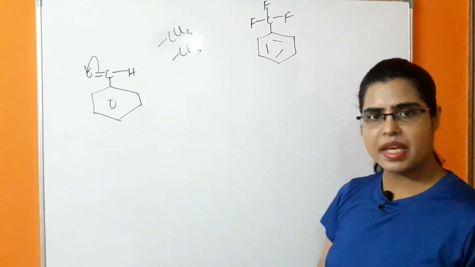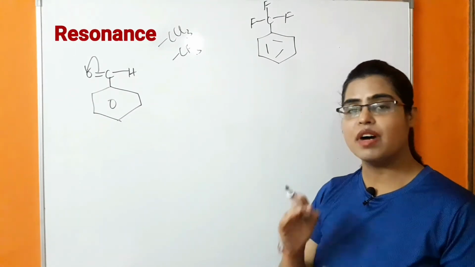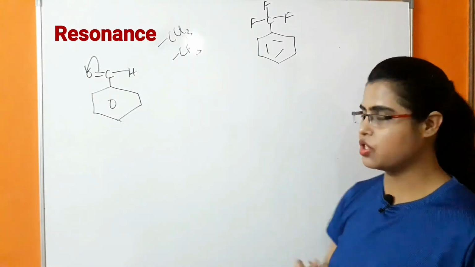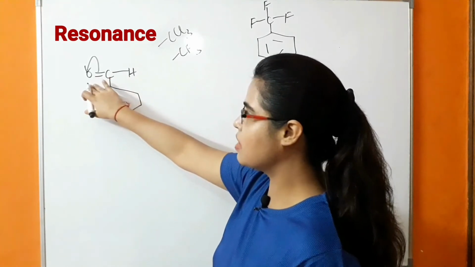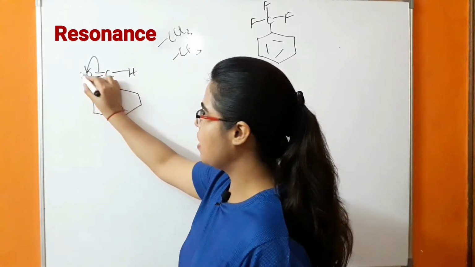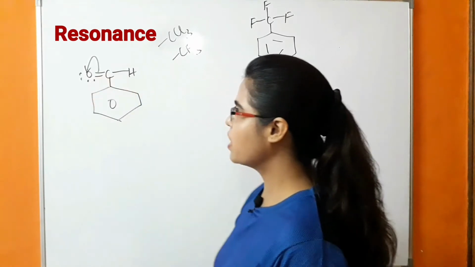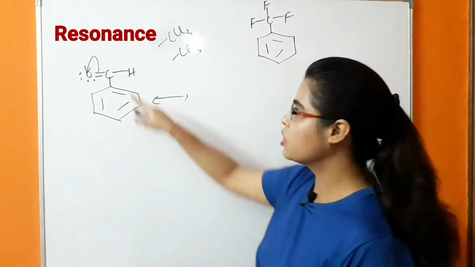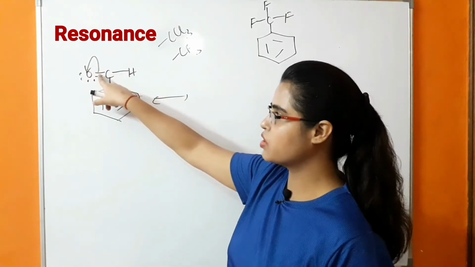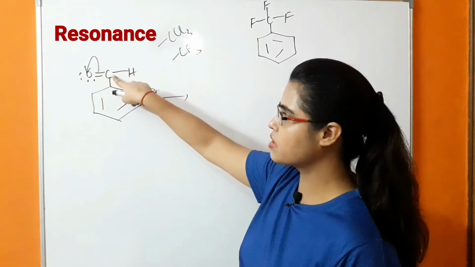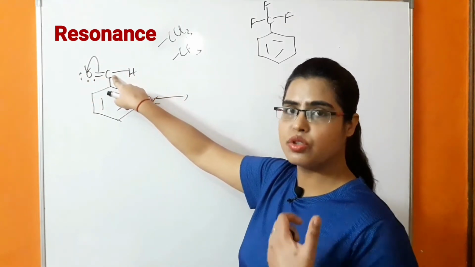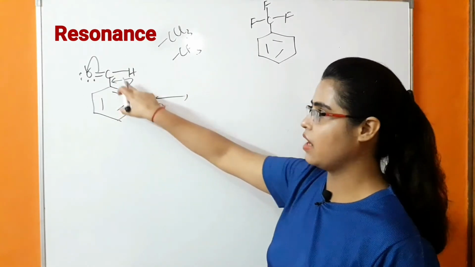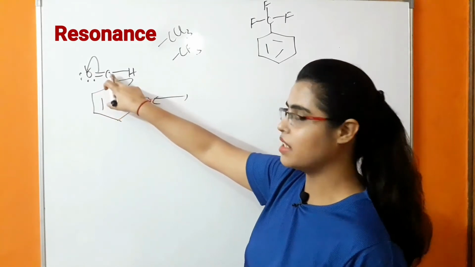So let's see, it can be explained on the basis of resonance why the electrophile in the presence of these groups is attacking at meta position. So let's see what is happening if we take benzaldehyde. In this case, oxygen is having two lone pairs. This oxygen is the second most electronegative atom, so it will attract the pi electrons of this pi bond towards itself, due to which this carbon will become electron deficient. So this carbon in turn will attract the electrons of the benzene ring, that is the pi electrons of the benzene ring will be attracted by this carbon.